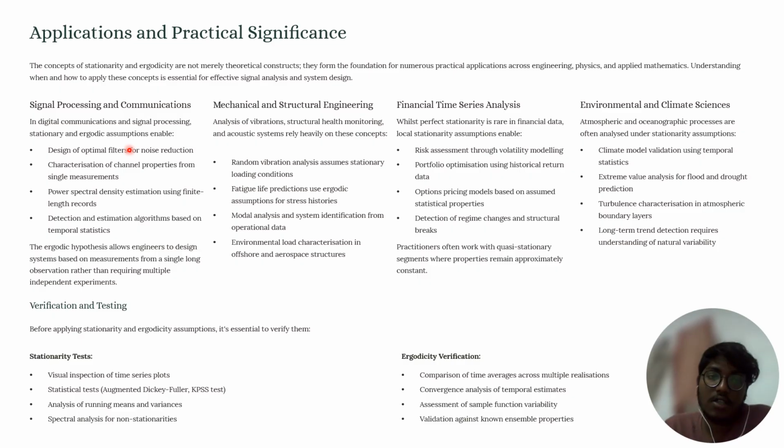In digital electronics and signal processing, stationary and ergodic assumptions enable the design of optimal filters for noise reduction, characterization of channel properties from signal measurements, power spectral density estimation using finite length records, and detection and estimation algorithms based on temporal characteristics. Okay, the ergodic hypothesis allows engineers to design systems based on measurements from a single long observation rather than requiring multiple independent experiments.